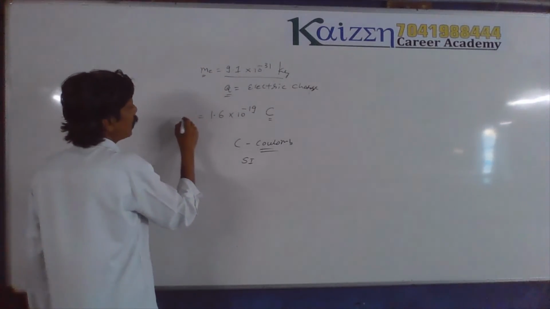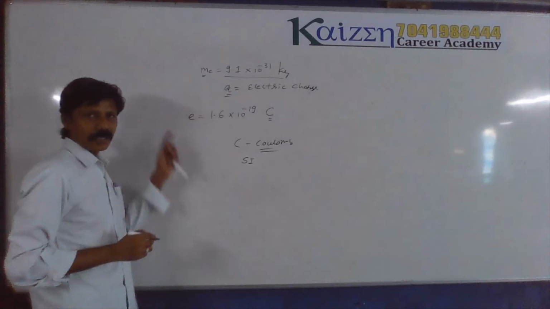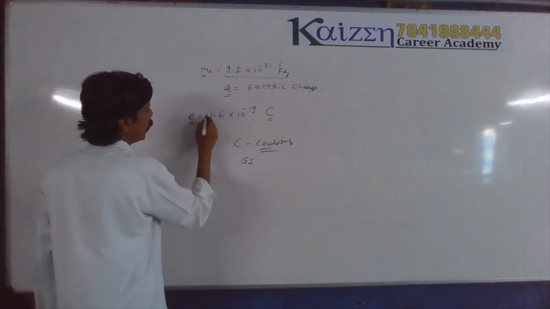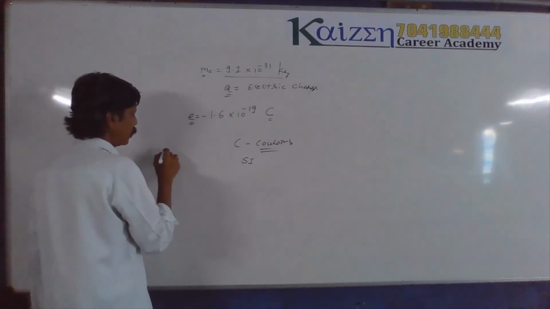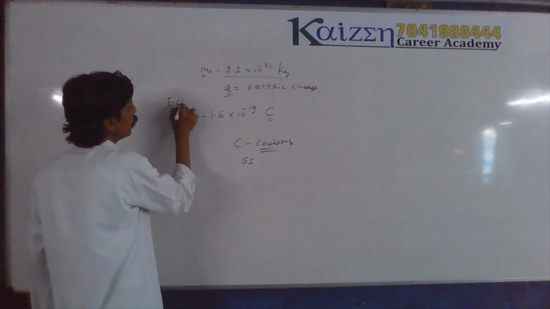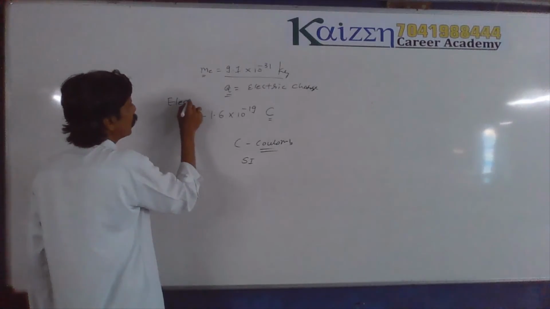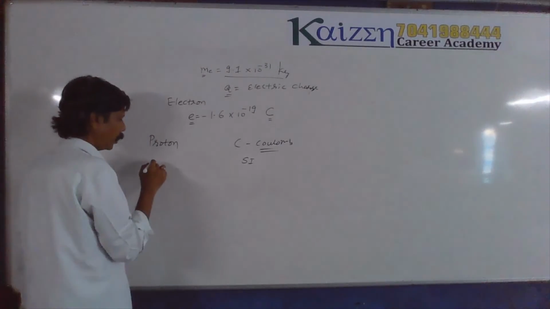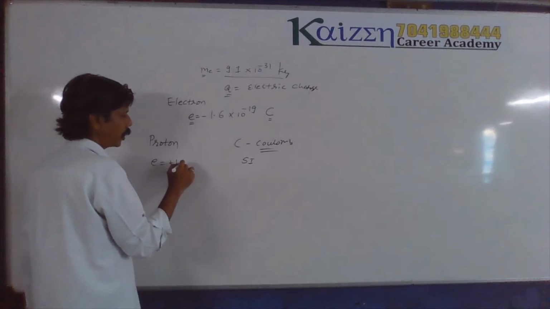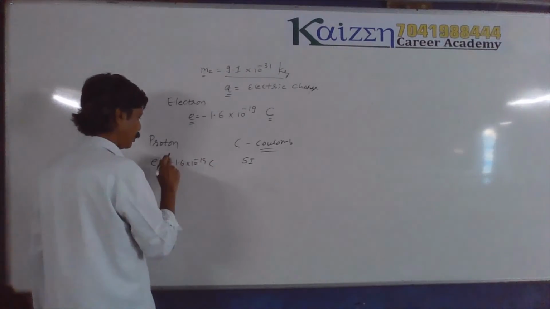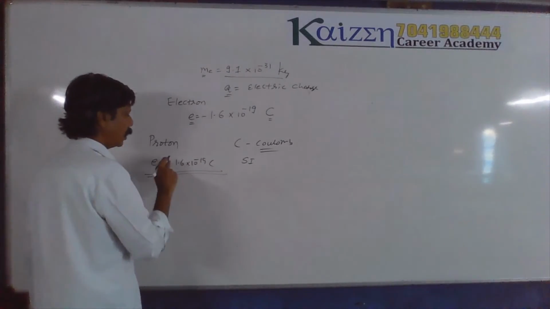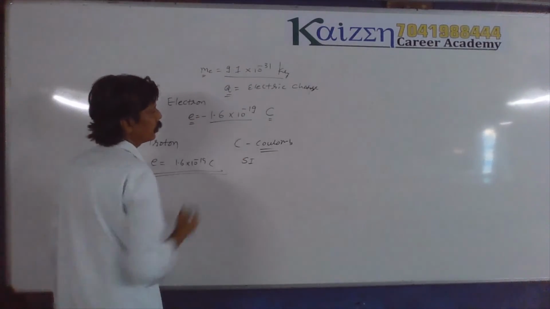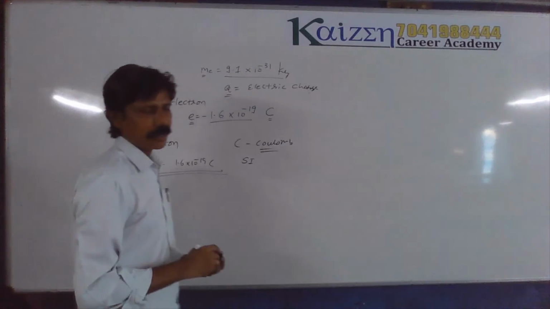The charge of an electron has a special symbol e, but it is negatively charged, so I am writing minus here. This is the charge of the electron. In the same way, a proton has charge e, which is positive, 1.6 × 10^-19. So you can see that the magnitude of the charge of the electron and the charge of the proton are the same.